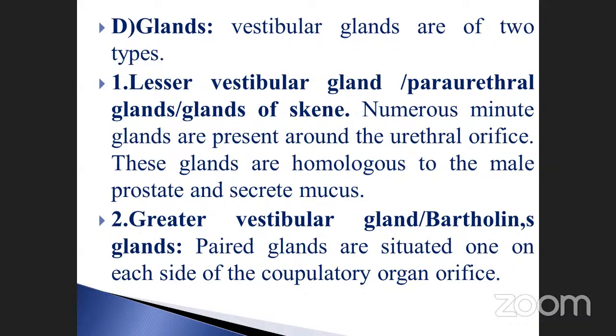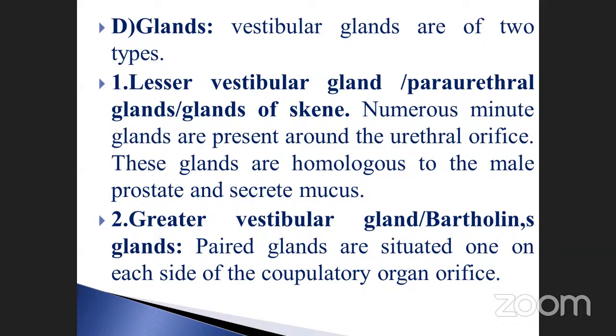Second is the greater vestibular gland, otherwise called Bartholin's gland, paired glands. The paired glands are situated one on each side of the copulatory orifice.